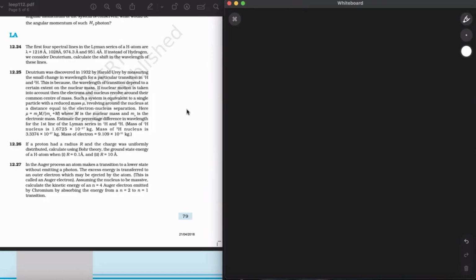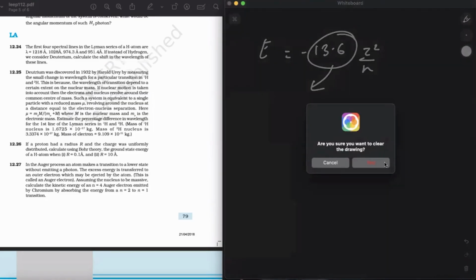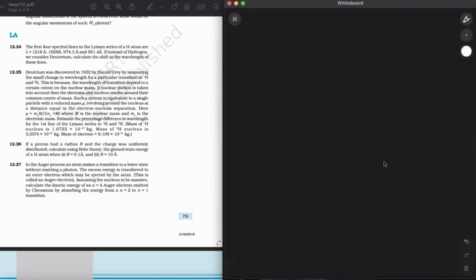No need to write in the short form, because whenever there is a long question, write the whole formula. See, I told you that energy can be written as minus 13.6 Z square upon n square. But sometimes in the long question types, they give you some hint that something in this is also changing. The constant was over there, but something inside this will be changing. So first write the whole equation, then see if it is changing or not. If it is not changing, just write it as 13.6. You already know the value for this. So what is the formula for E?